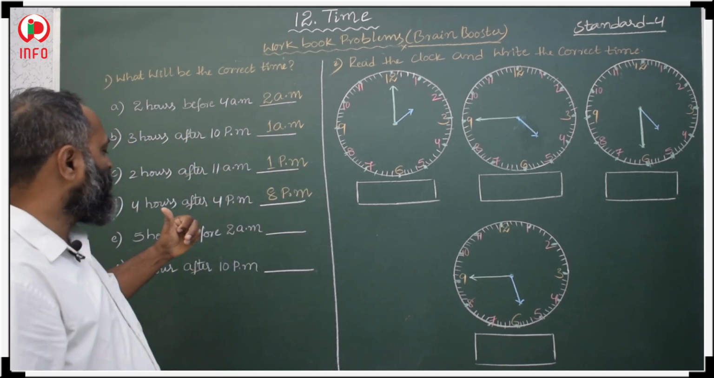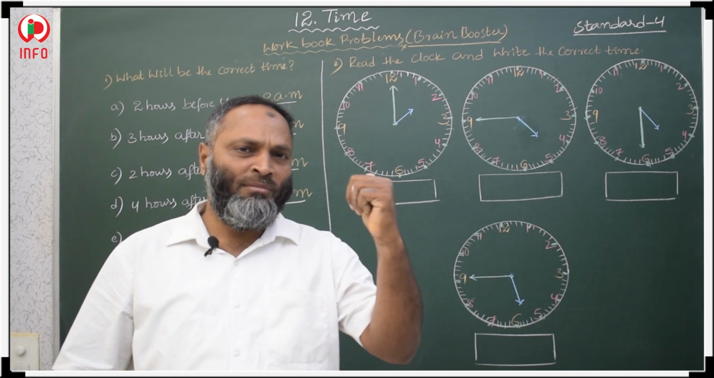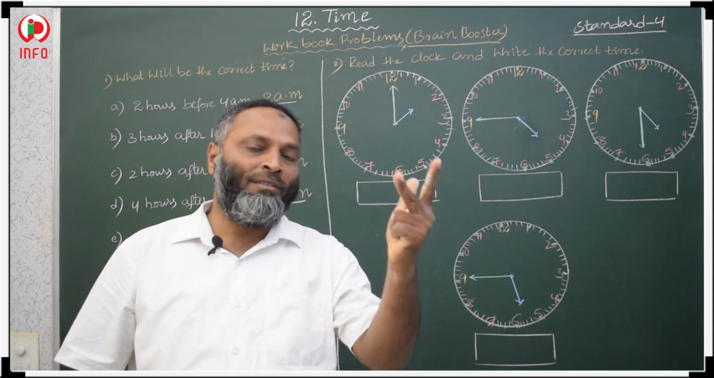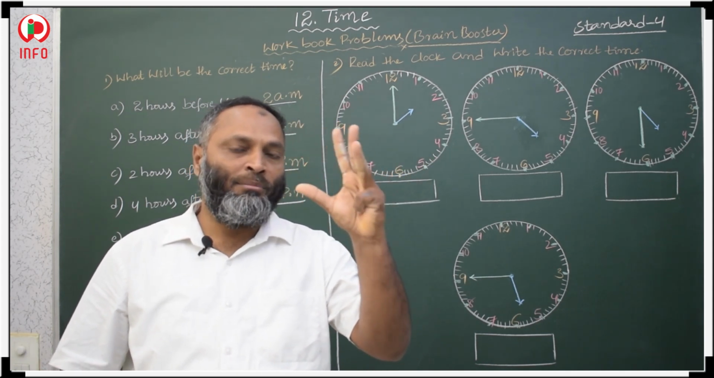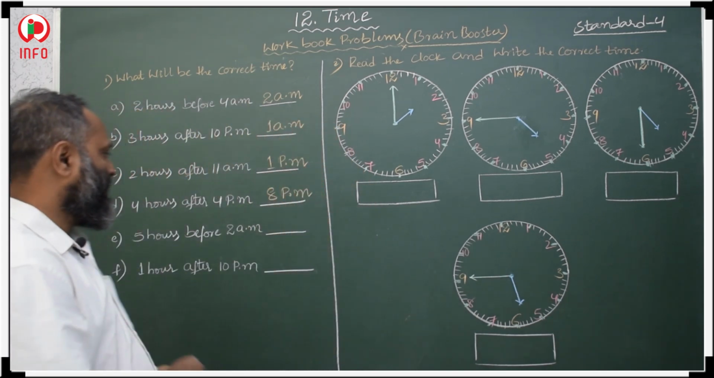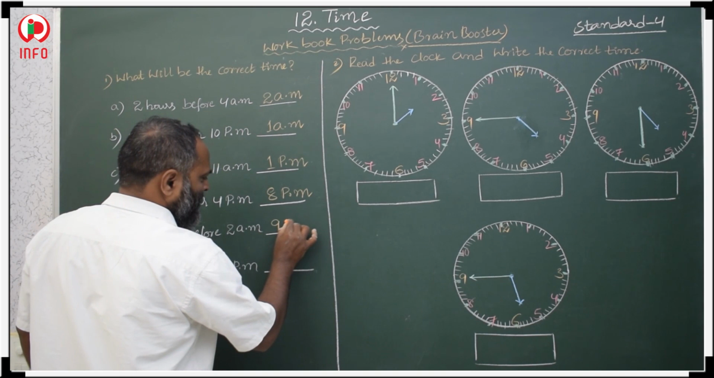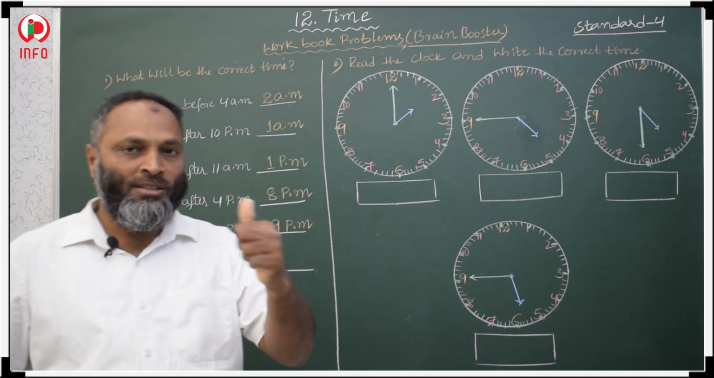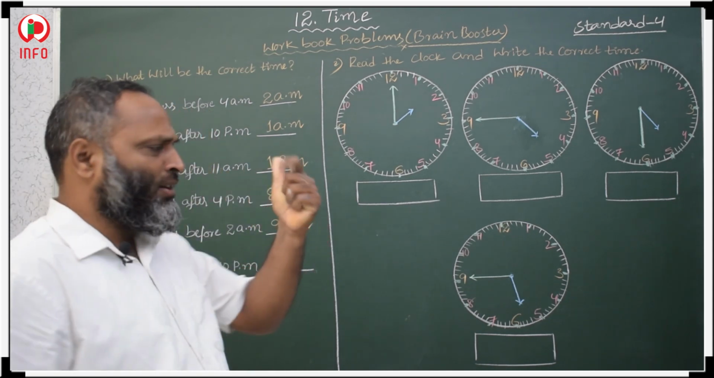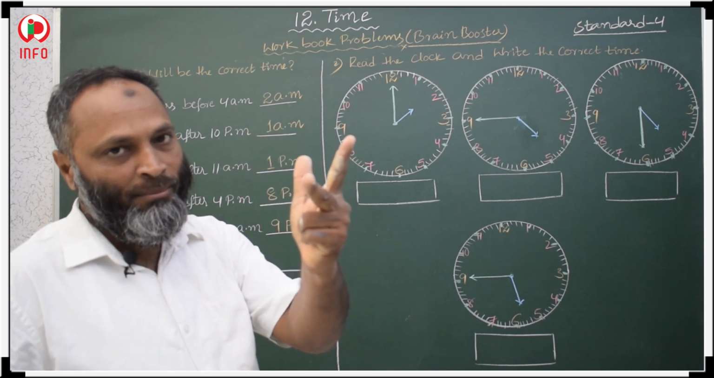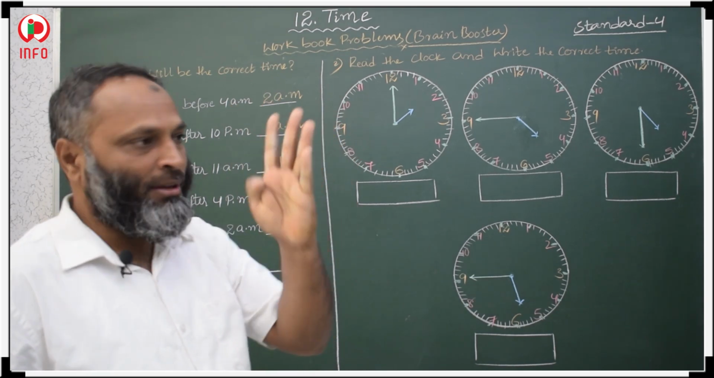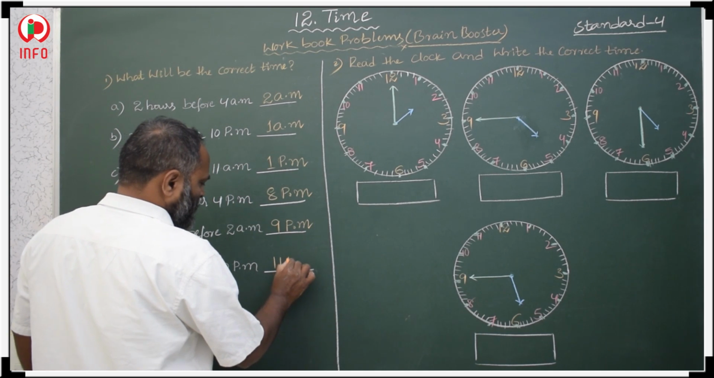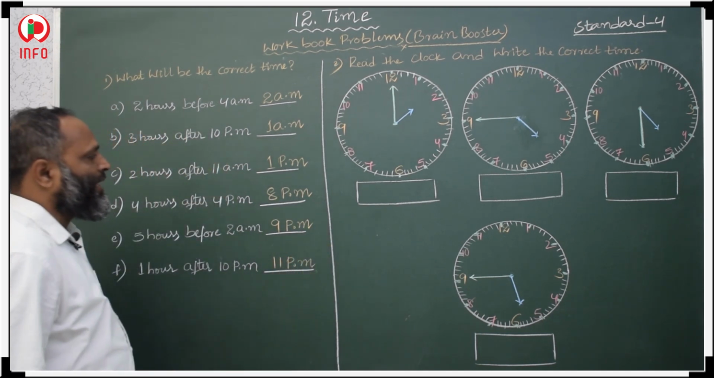Then 5 hours before 2 a.m. Before 2 a.m. is 1 a.m., then 12 midnight, then 11 p.m., then 10 p.m., then 9 p.m. So 9 p.m. Okay, 1 hour after 10 p.m. So that is 11 p.m.